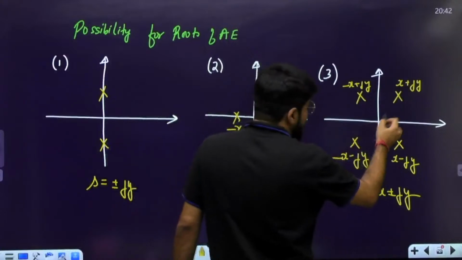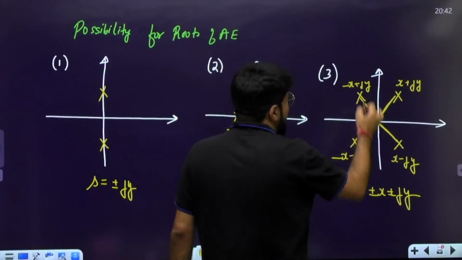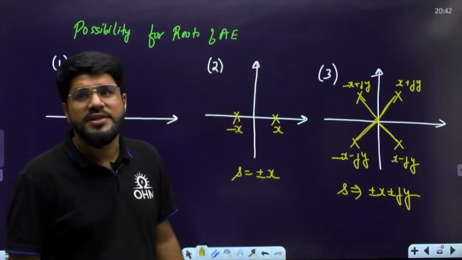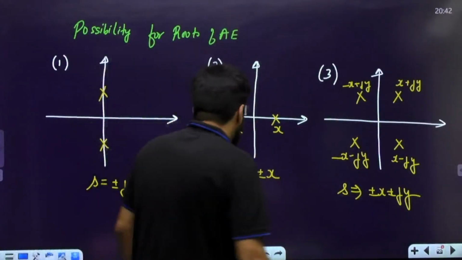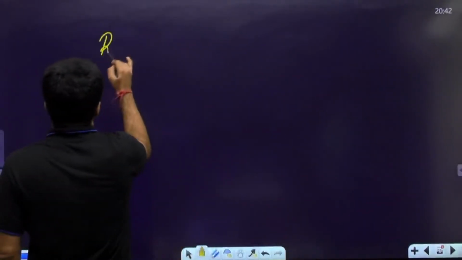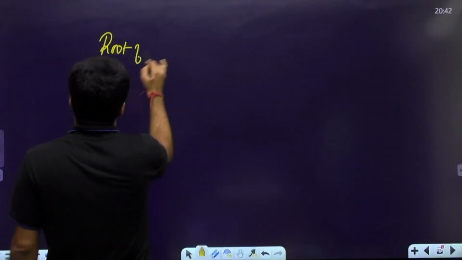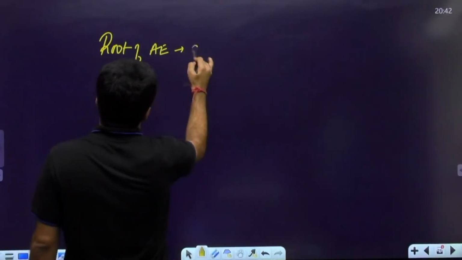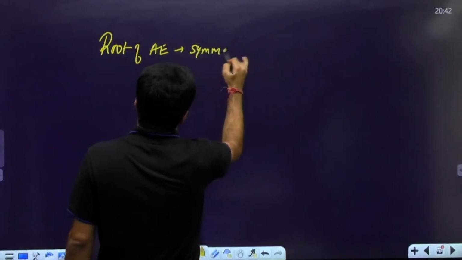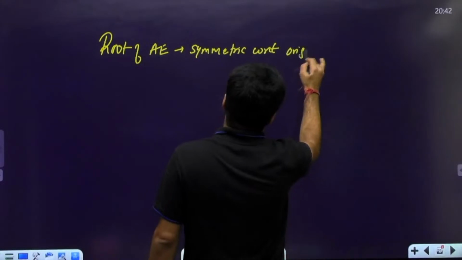Even for all these four poles, if you calculate the distance from origin, every distance will be under root x square plus y square, symmetry with respect to origin. The roots of the auxiliary equation, please remember, are always symmetric with respect to origin.